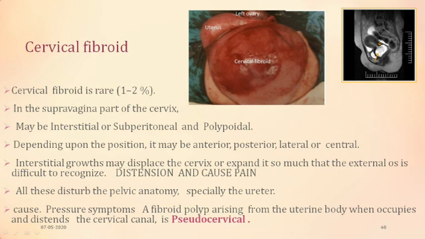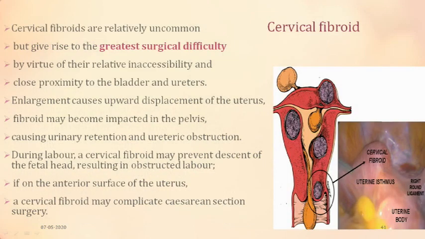There can be pressure symptoms according to whether the fibroid is lying on the anterior wall, posterior wall, or in the fundal area. This is the cervical fibroid in a diagrammatic picture, and this is the cervical fibroid in a hysteroscopy or laparoscopy picture.